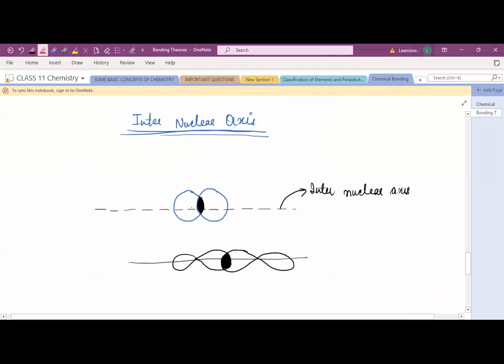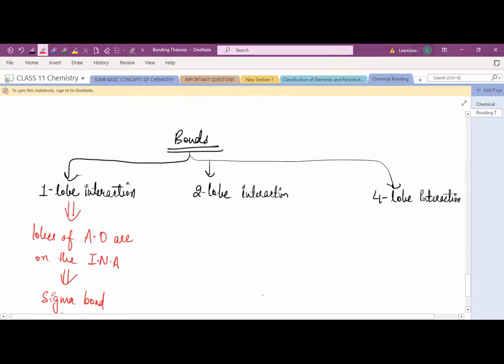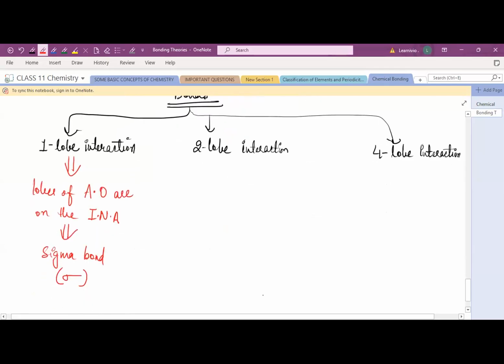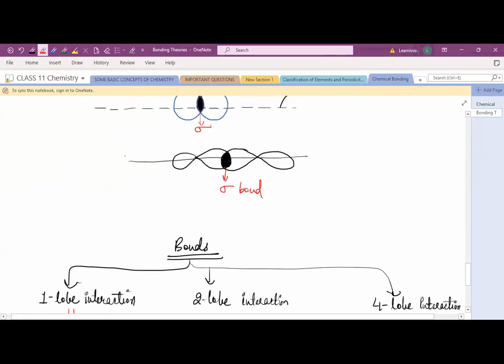In the first one also one lobe interaction is happening, in the second one also. So in both cases, the bond formed by the overlapping in between is known as sigma bond. Similarly, this bond is known as sigma bond. Clear? So when one lobe is interacting, the lobes of the atomic orbital are on the internuclear axis, and that type of bond formation is known as sigma bond.